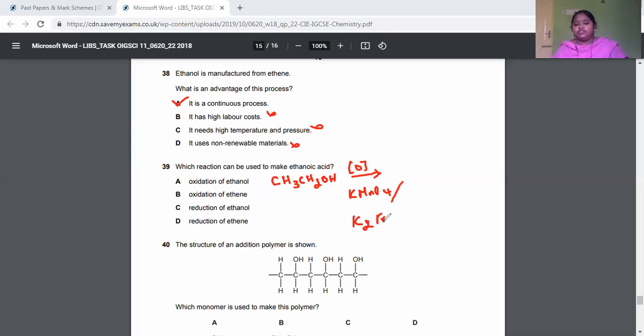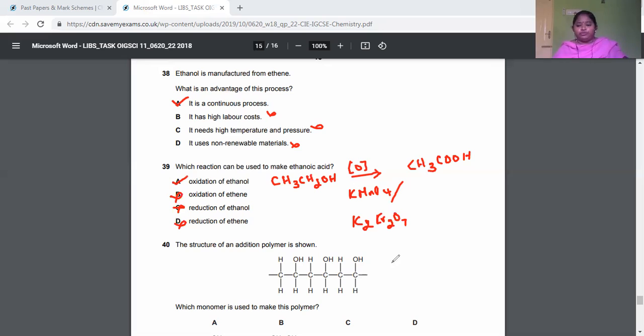These all act as oxidizing agents. In the presence of an oxidizing agent, we get the acid, CH3COOH. So oxidation of ethanol, yes. Oxidation of ethene, no. Reduction of ethanol, no, nothing will happen. Reduction of ethene, no. Oxidation of ethanol, yes.